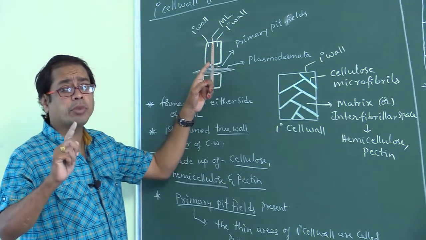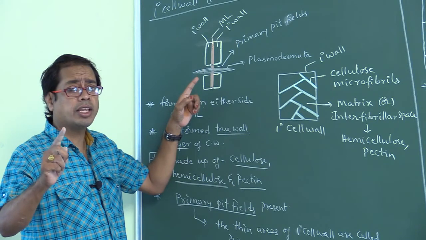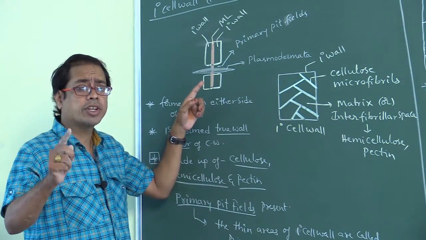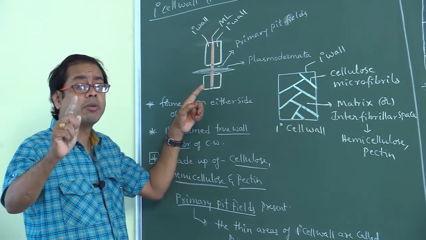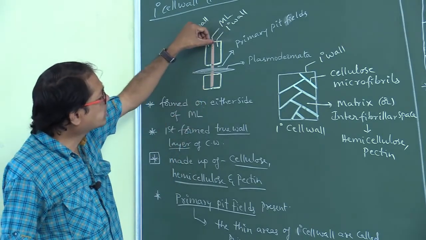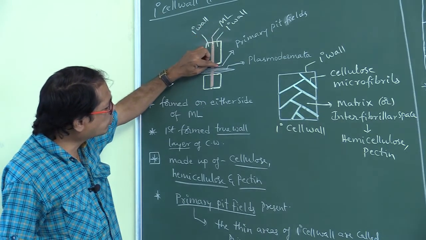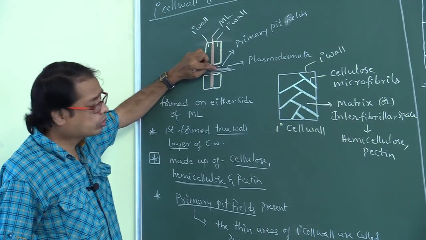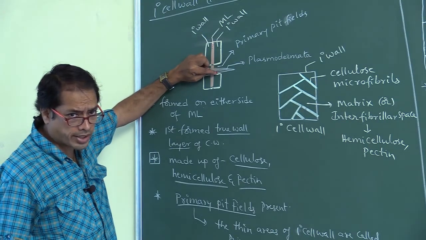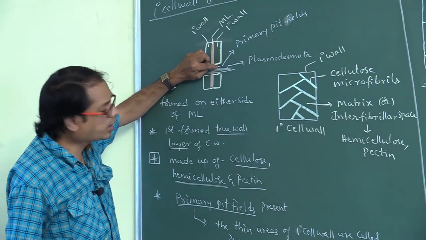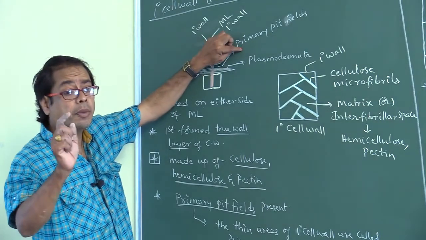First formed layer of cell wall is middle lamellum. First formed true wall layer of cell wall is primary cell wall. So this is the primary cell wall. And here there is no primary cell wall material, no cellulose, no hemicellulose and pectin. That thin area of primary cell wall is called primary pit fields.